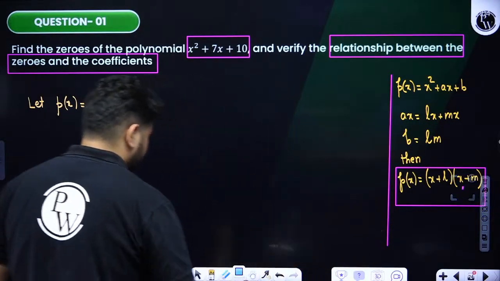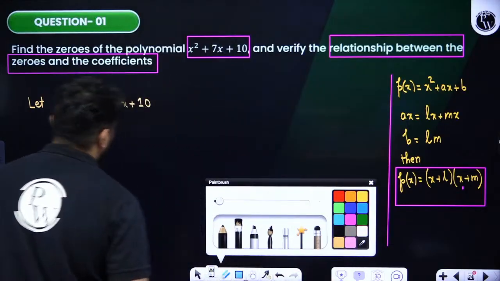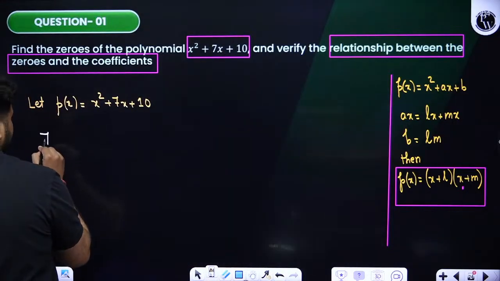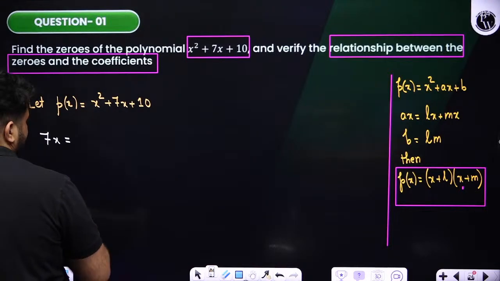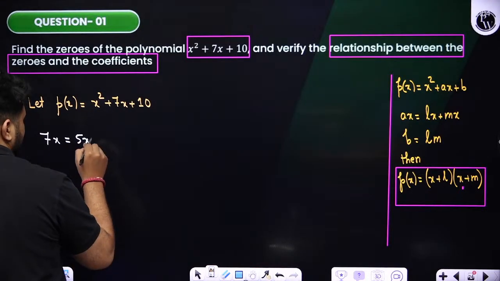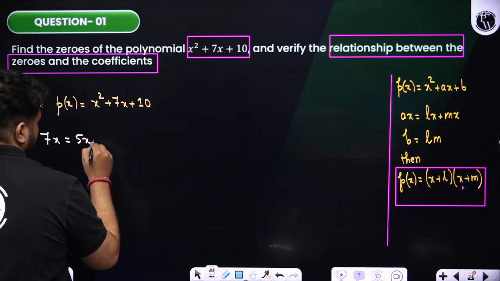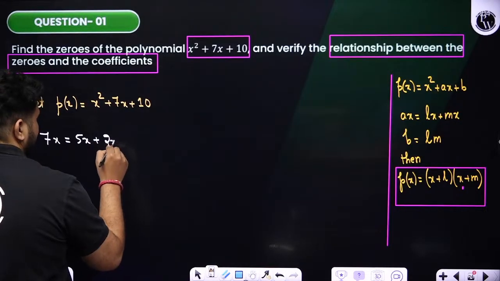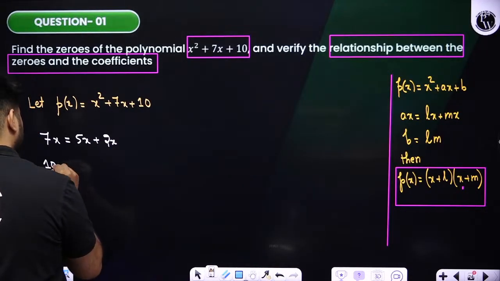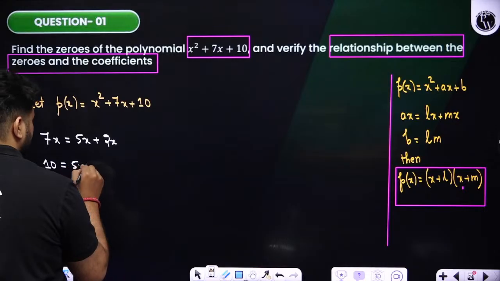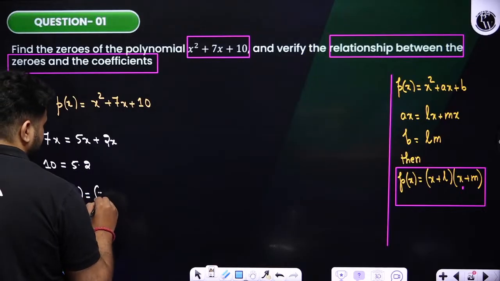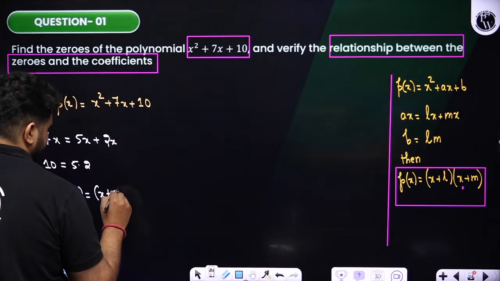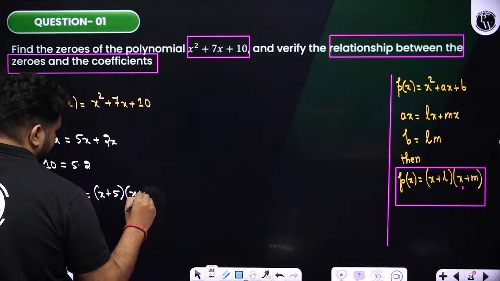Clear? So now if this is clear to you people, if we come back to this over here, whatever 7x is there, 7x can I write it down as 5x plus 2x, because also 10 is equal to what students? 10 is equal to 5 into 2. Clear? So whatever this polynomial p of x is there, I can factorize it and write it down as x plus 5 into x plus 2.